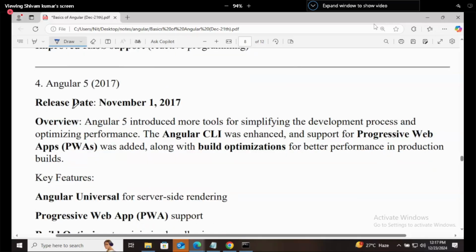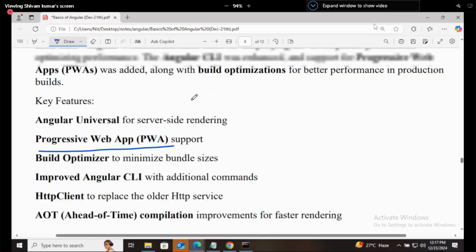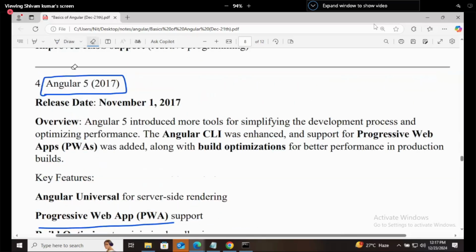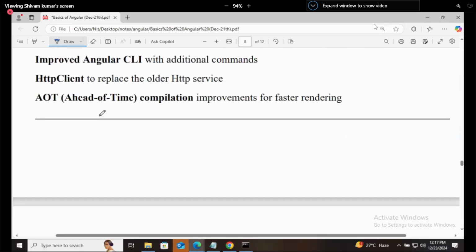Now, Angular 5 introduced in 2017 only. You can read these things here, you can develop the progressive web app. Progressive web app means like Instagram, that are generally preferred for video calling. Each app is a progressive web app where you can support video calling or voice support. These are progressive web app.